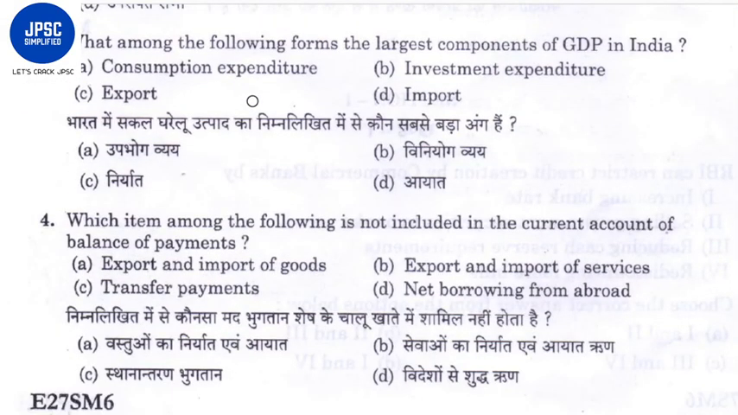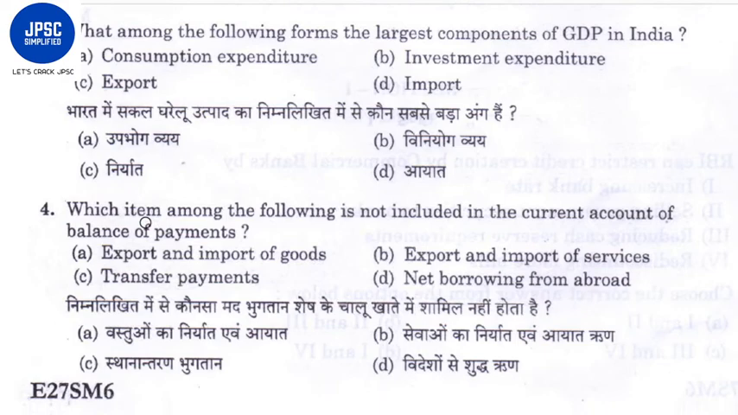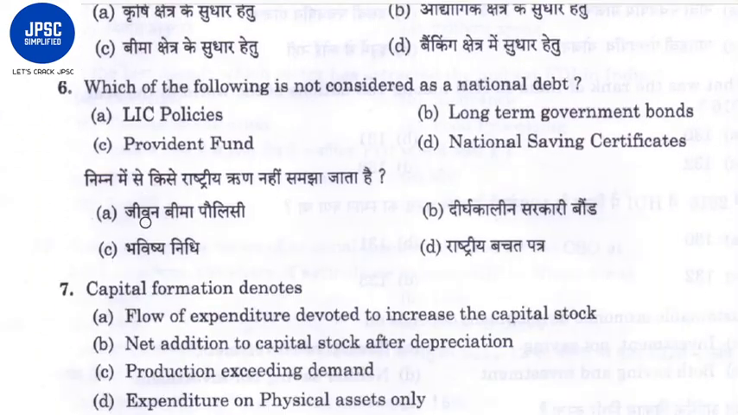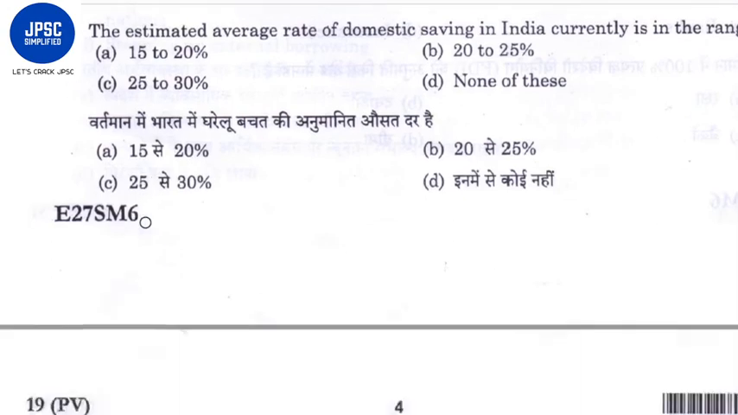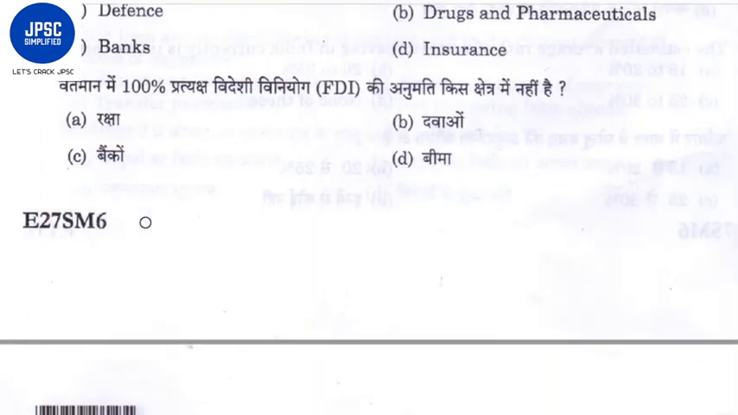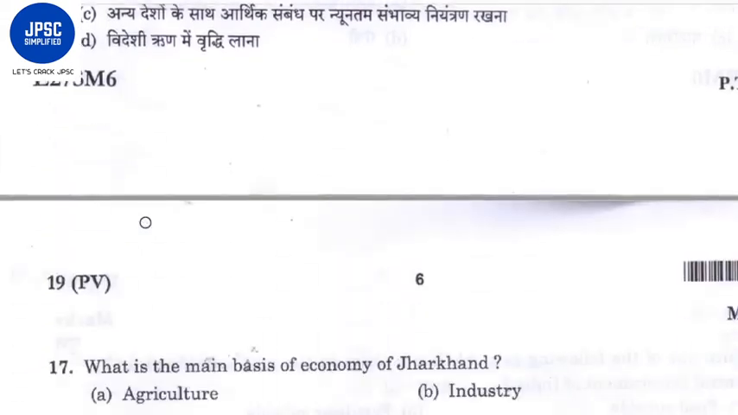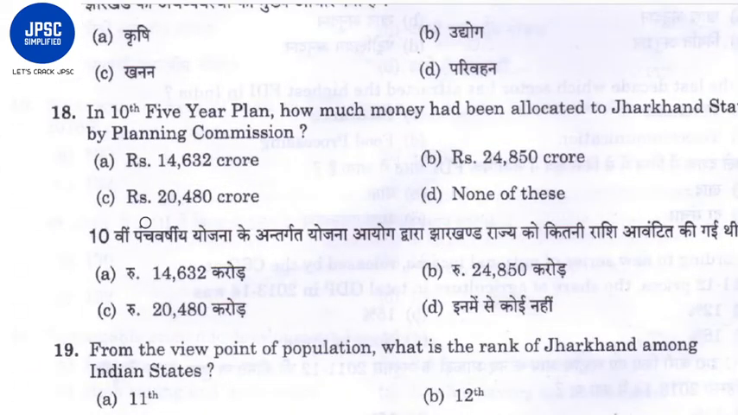So this type of very basic questions they ask you in the mains objective type questions. What among the following forms the largest component of GDP? Give me the answer of this question in the comment section, and download this question paper from the JPSC official website and try to solve it before starting your preparations, because if you have a basic idea of what type of questions they are asking in the examination, it will be very good for you to limit yourself to a particular section.